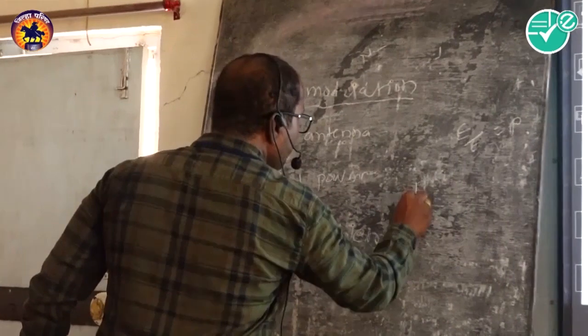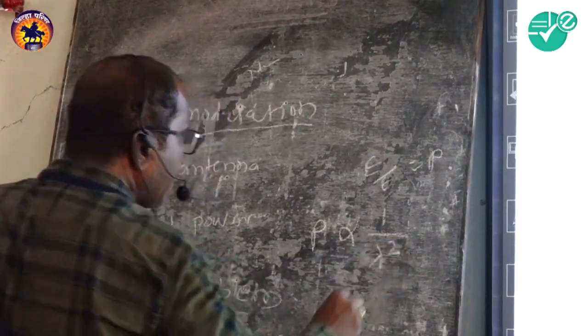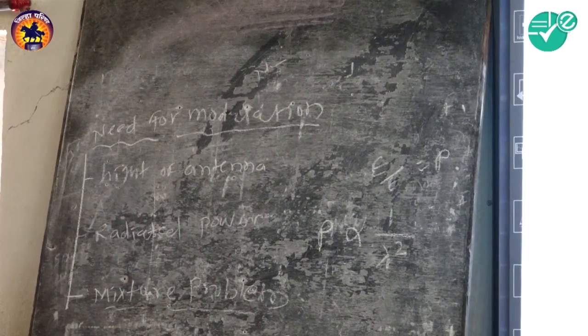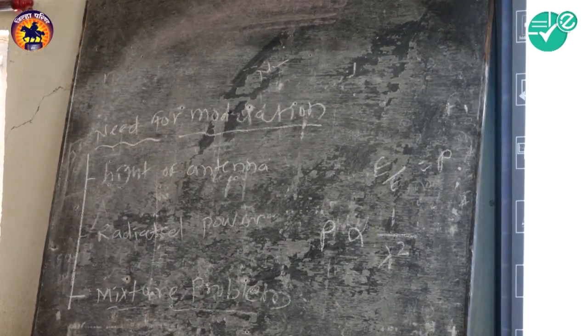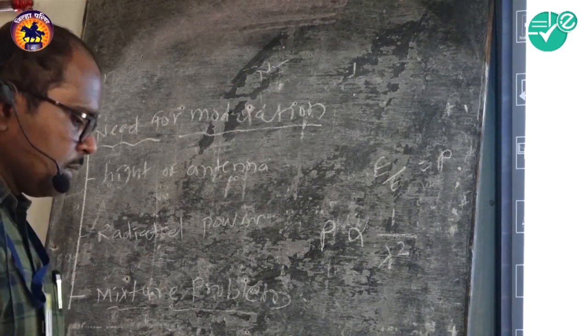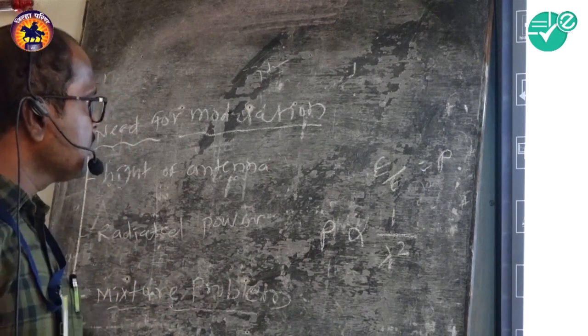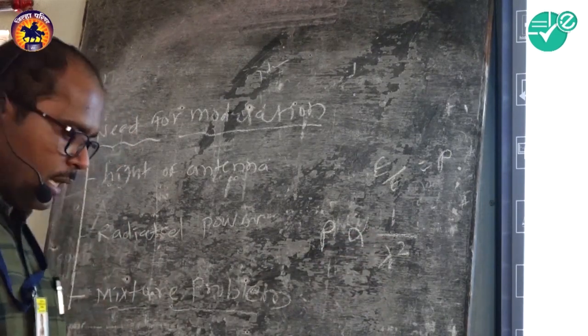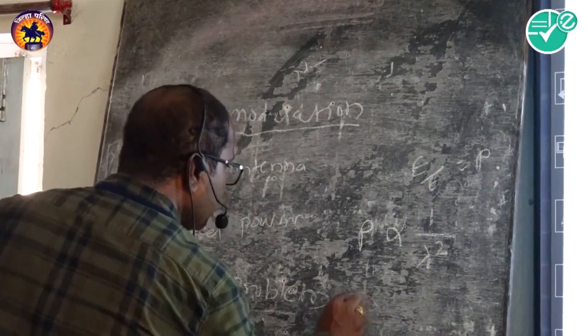This power P is inversely proportional to the square of lambda, the square of the wavelength. So power is inversely proportional to the wavelength of a signal transmitted by the antenna.